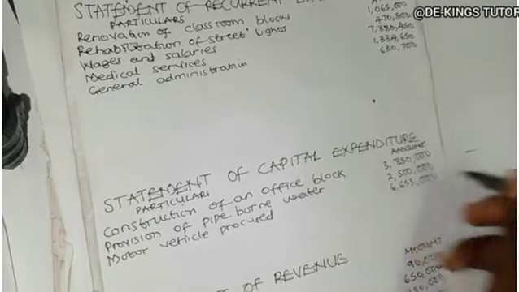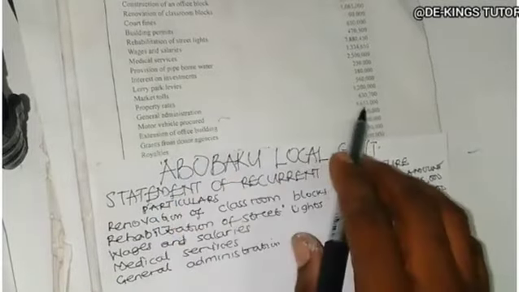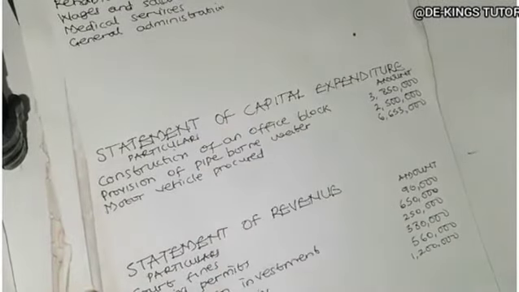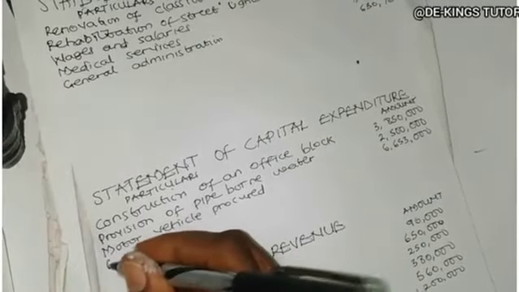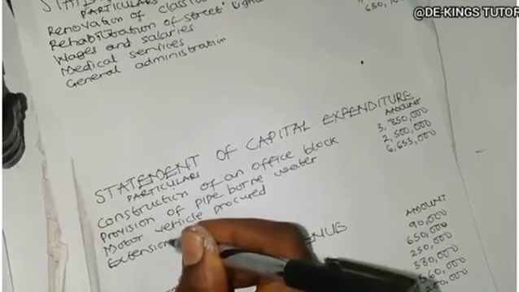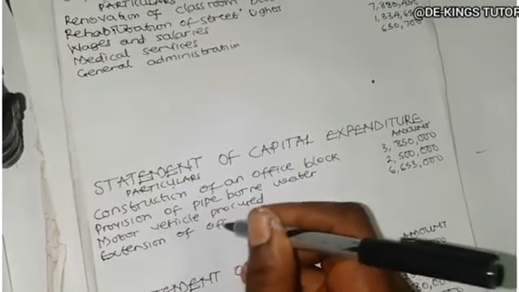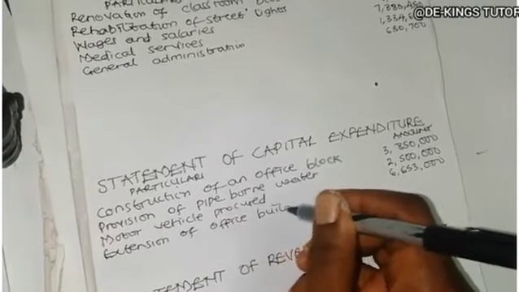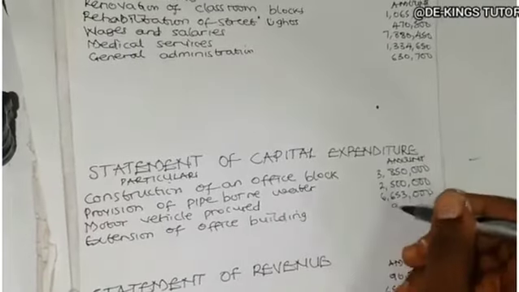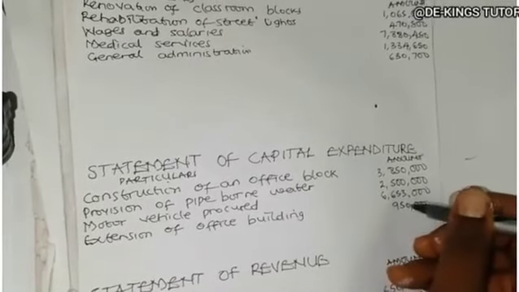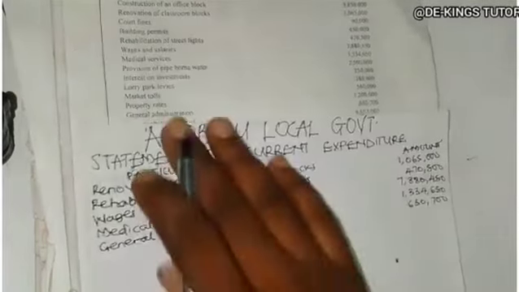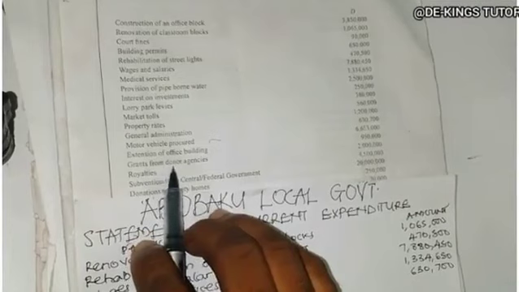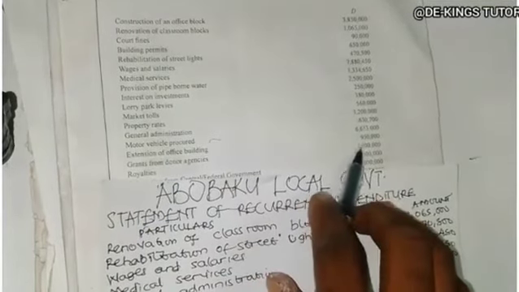Okay. So the next one, extension of office building. Extension of office building is also done once in a while. So extension of office building, which is 950,000. Okay. The next one is grants from donor agencies, which is 2 million.